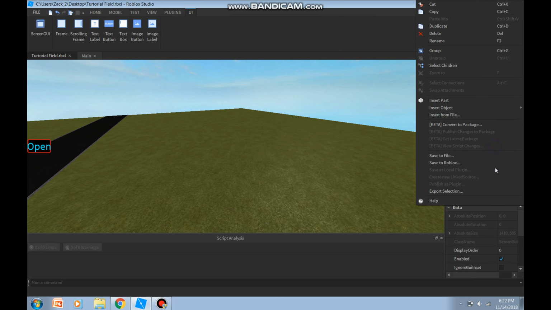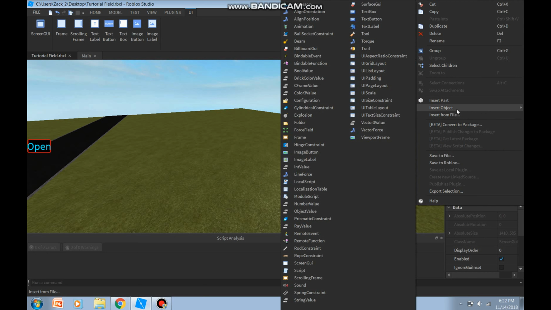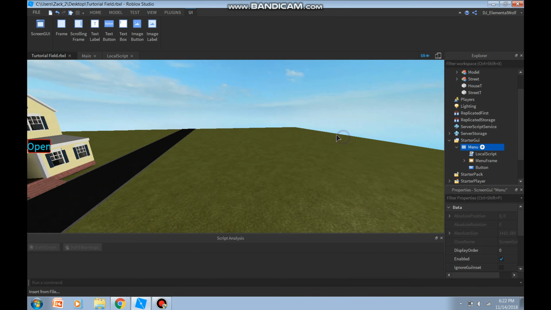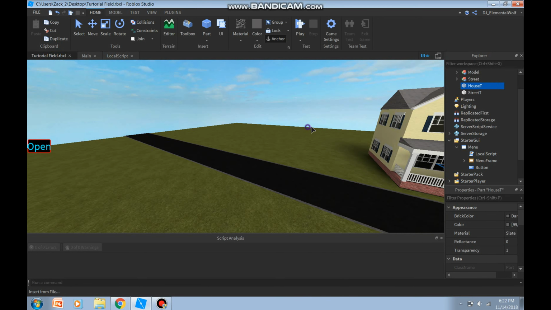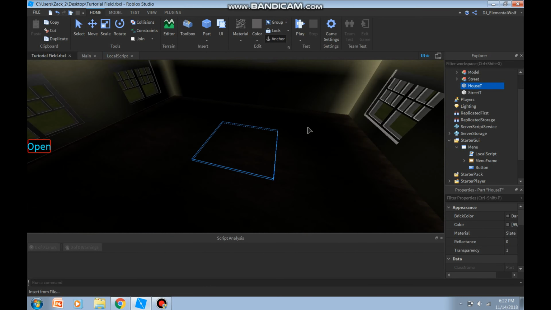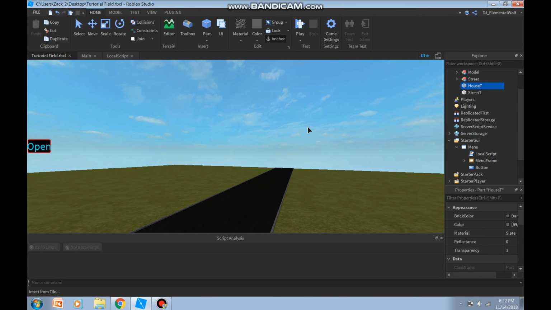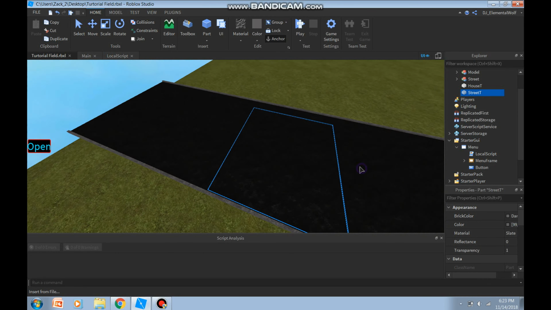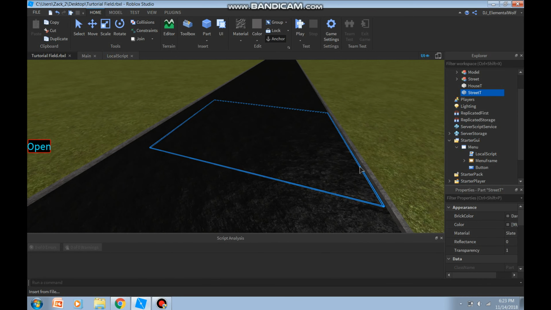Now we're gonna go in here, insert object, create a local script. Now in the script, we're gonna call out everything. So for the teleporters, I've already went in and I made 2 spots where I'm teleporting to. So for the house, I have a part right here. This part is the house teleporter, and then over here I created a street one. Right here. This is the street one. These are what the players will land on.